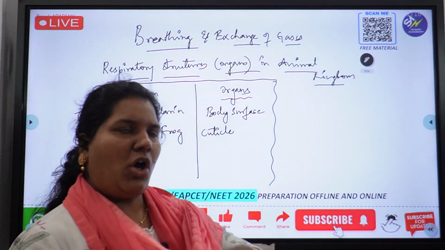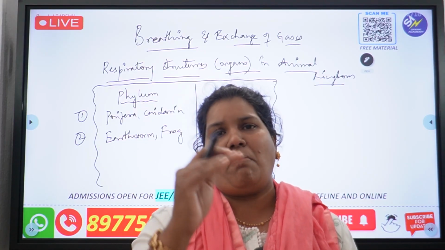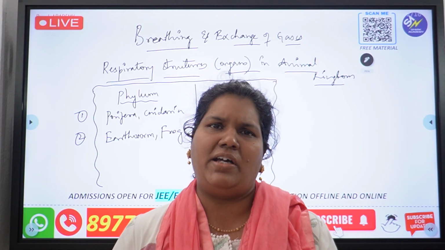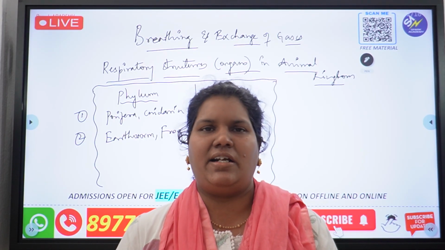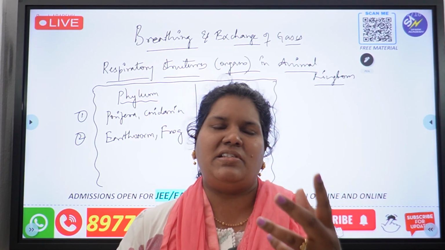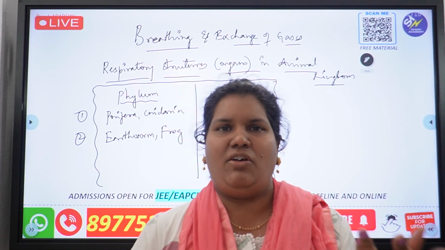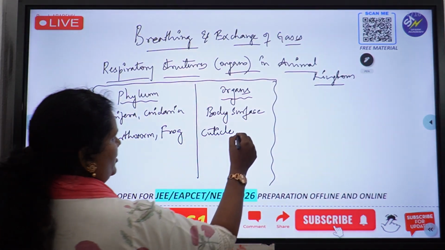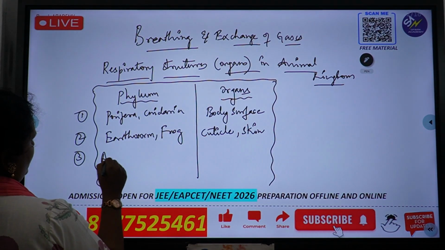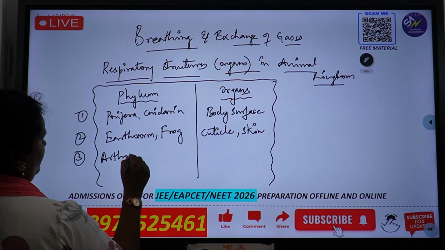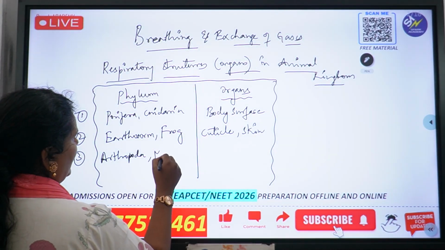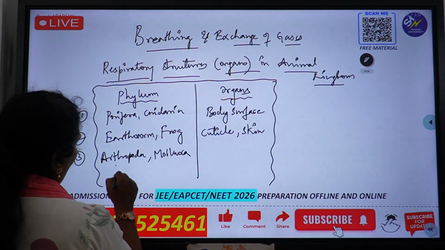Alane frog lo if you see, skin acts as the major respiratory structure. Actually, frog, when you are studying, you'll come across frog respires through skin, it respires through lungs, it respires through buccopharyngeal cavity, and nerchukuntam. But among these three, 85% of the respiration happens through the skin, or we call it as cutaneous respiration. So ikkada skin. Then we come to arthropods, Arthropoda. And the famous arthropod type study మనం ఏం చేసినామమ్మా, కాక్రోచ్ గురించి చదువుకున్నాం. Then we have mollusca and also fishes.